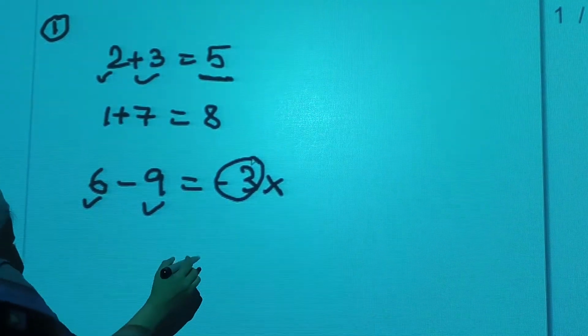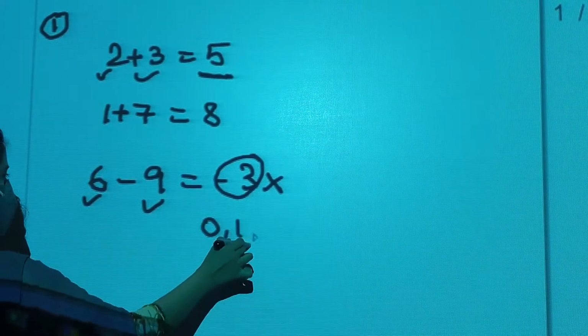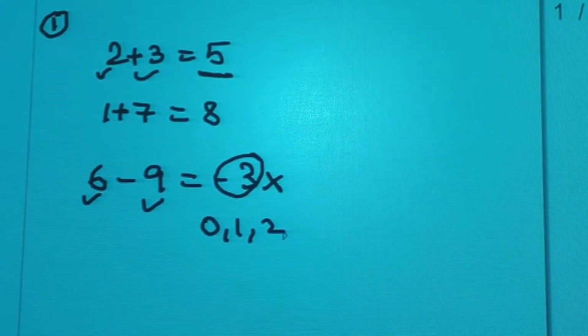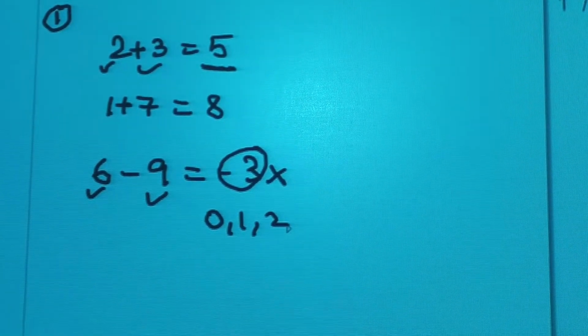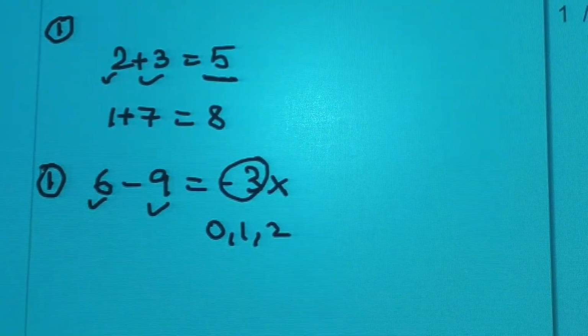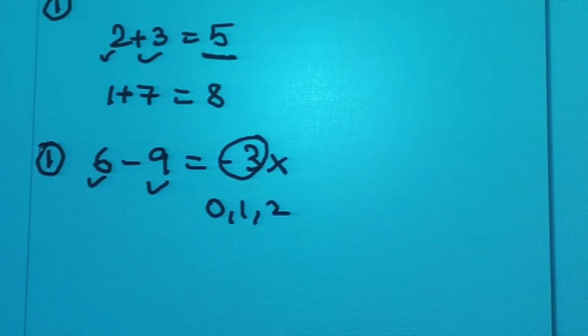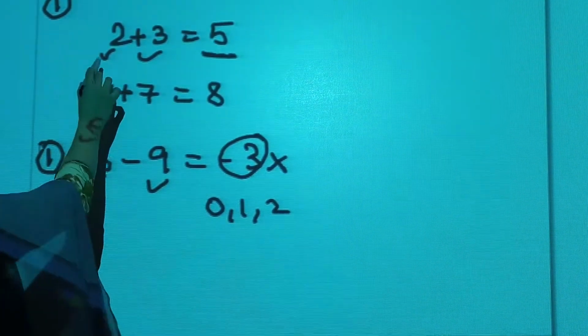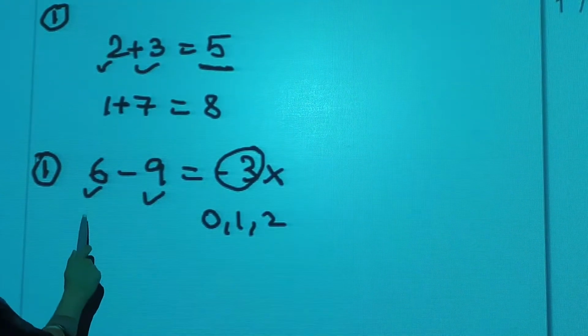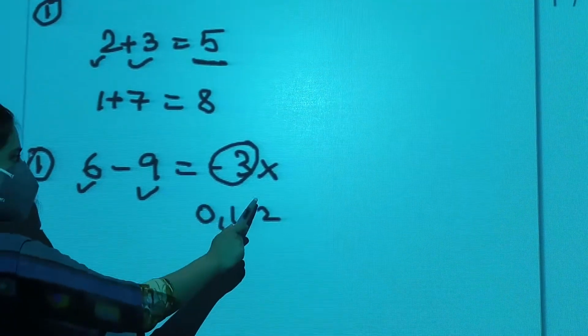Because whole numbers, we know, start from 0, 1, 2, 3. Not nothing negative. No negative numbers. Okay. So this is the property of subtraction. Closure property, subtraction does not follow. Closure property means addition of two whole numbers will give a whole number. But subtraction of two whole numbers will not always be a whole number.